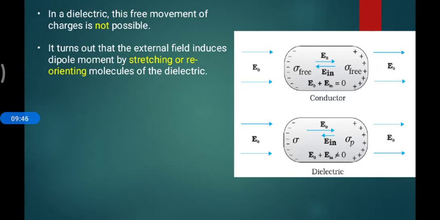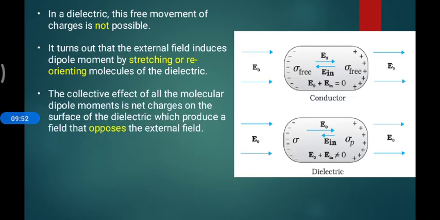So the molecules are still modified inside. This is the very crucial thing: the dominance of the external field is very important, and this dominating external field results in the dielectric nature. Polarization of the molecules is a collective effect.